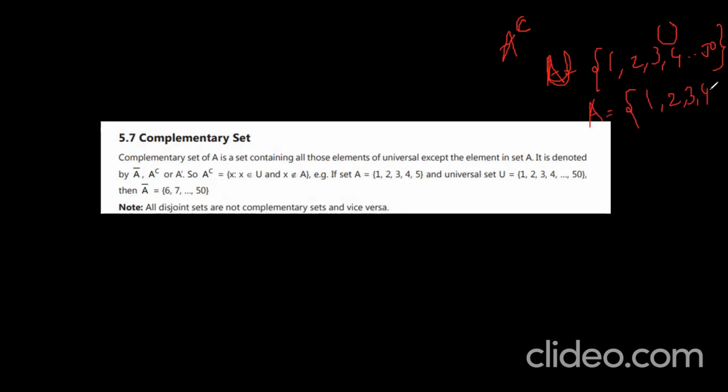Then A complement means you just exclude the elements which are present in A, and whatever elements are present from 5 to 50, that is A complement. A complement, you can write like this also. So all disjoint sets are not complementary sets. All disjoint sets are not complementary sets. This is very important. You understand?